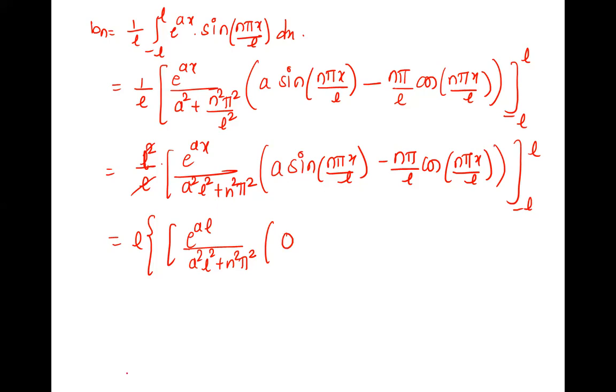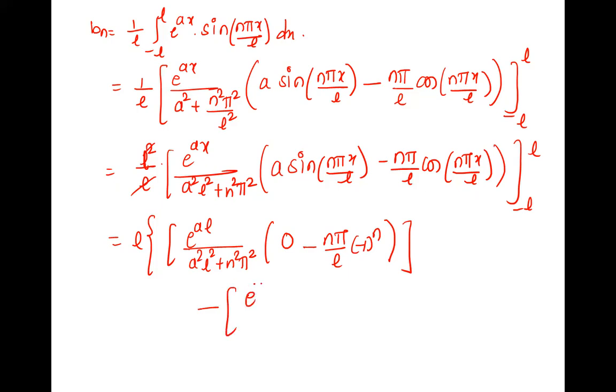So 0, zero, right? Minus n pi by L, and if it is L, L L cancel, it is cos n pi. What is cos n pi? Minus 1 raised to n. Minus 1 raised to n. Upper limit is done. Minus now lower limit.